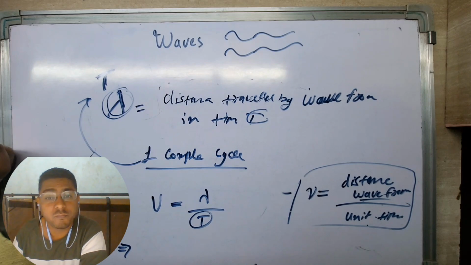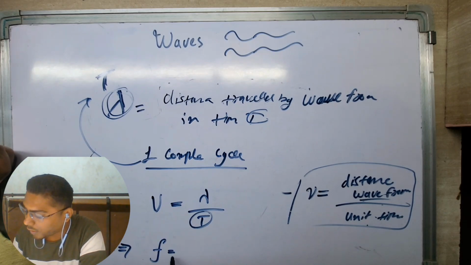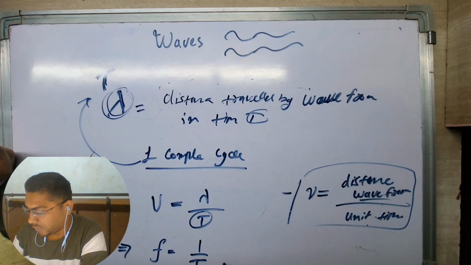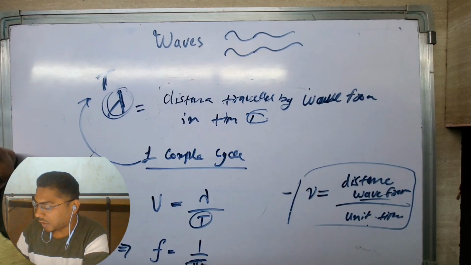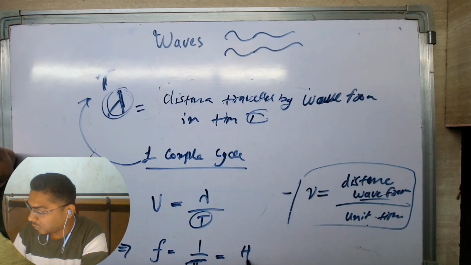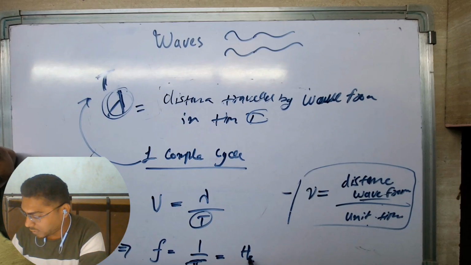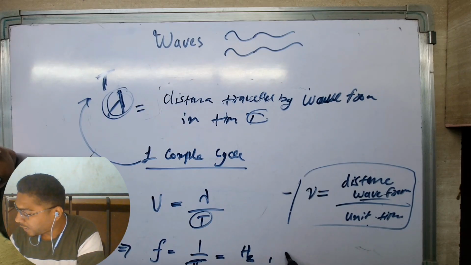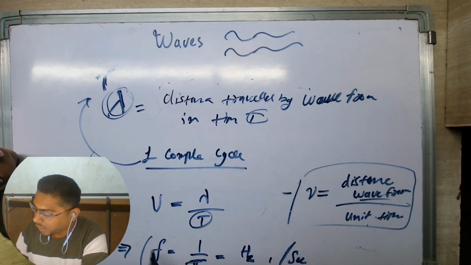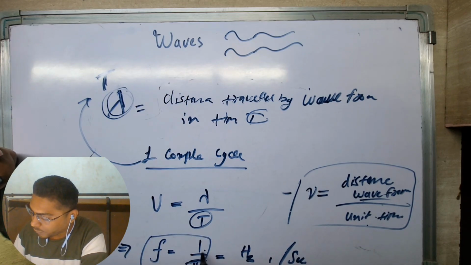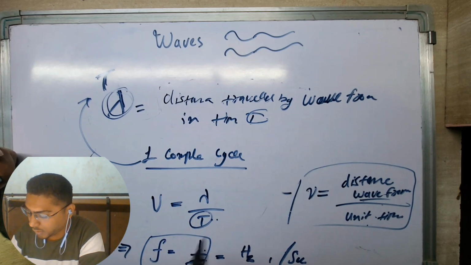We know that a wave has frequency, and frequency is defined as 1 over time period, the inverse of time period, and frequency has unit of hertz, Hz, or per second. So we can use this definition of frequency and put 1 over t equals f in this equation.